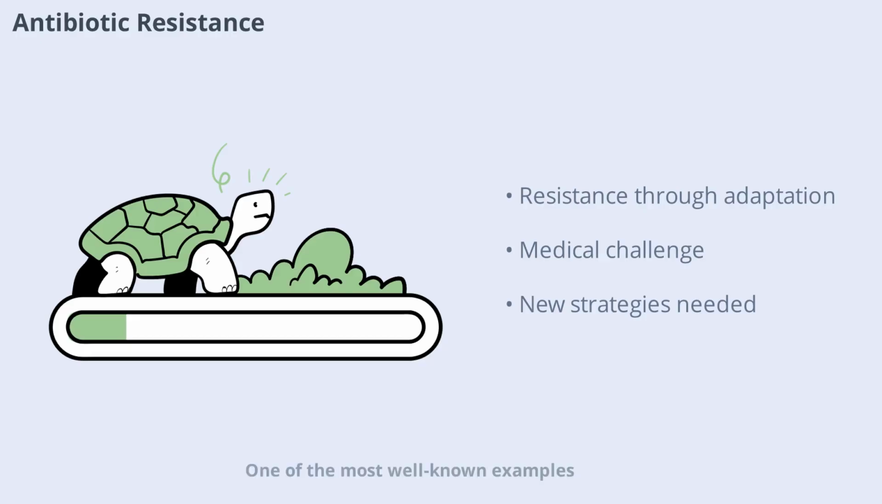One of the most well-known examples of microbial adaptation is antibiotic resistance. Through mutation and gene transfer, bacteria develop mechanisms to survive exposure to antibiotics. This poses a significant challenge for medicine, as resistant strains can spread rapidly. Understanding how microbes adapt helps researchers develop new strategies to combat resistance.